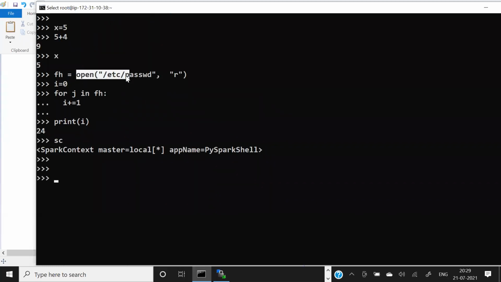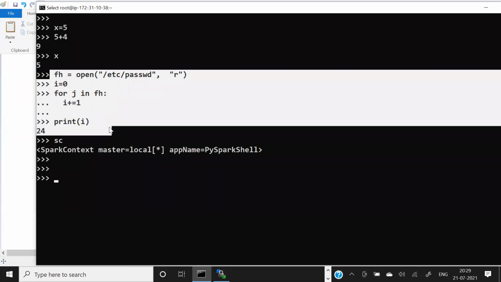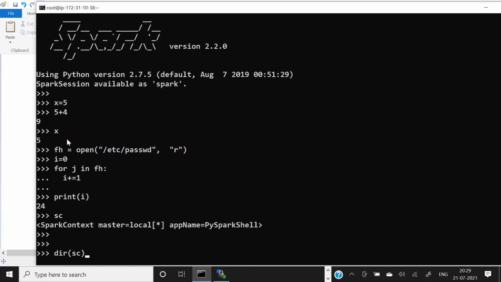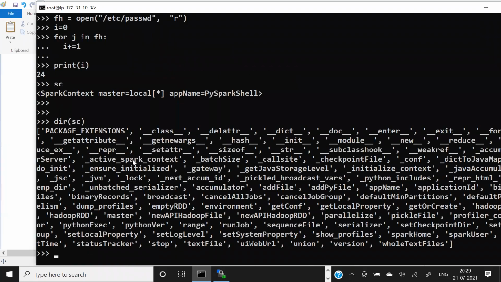Now it is your choice. If you want to read this file and do some computing on it, you can use your Python concepts, but in that case it will always run on your local computer. If you want to run anything in the Spark cluster, then you have to use this particular object. This object will internally connect to the Spark cluster, and the Spark cluster is where you run all your things. Even if you run the dir command, you see lots of methods come up.